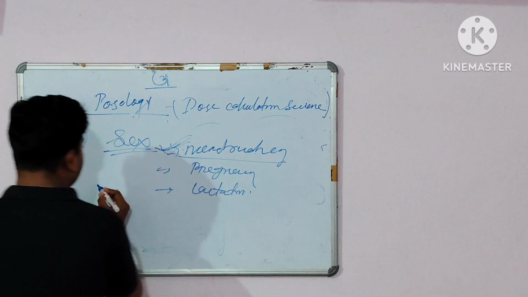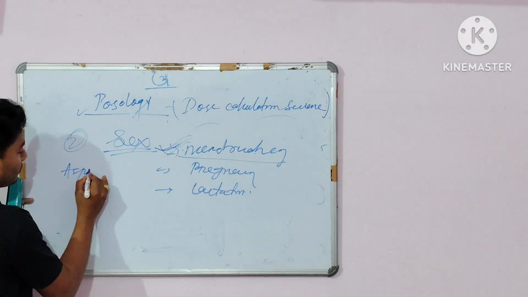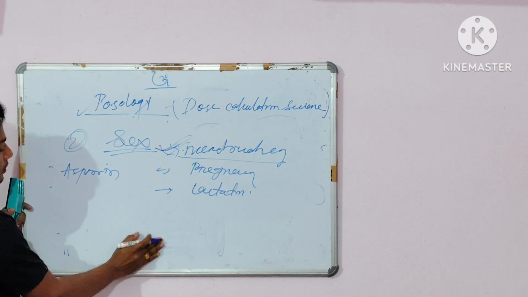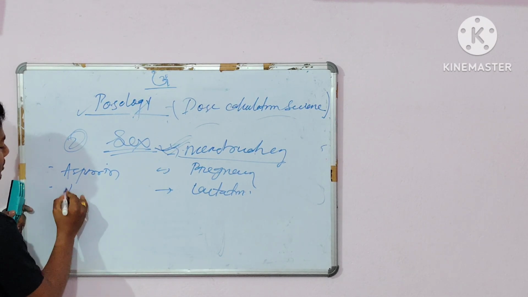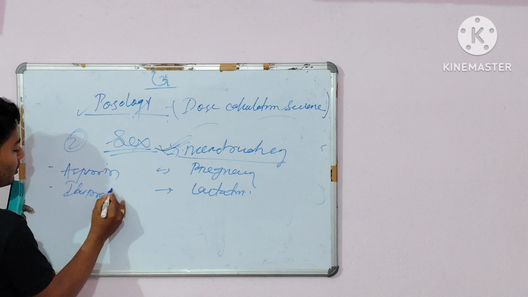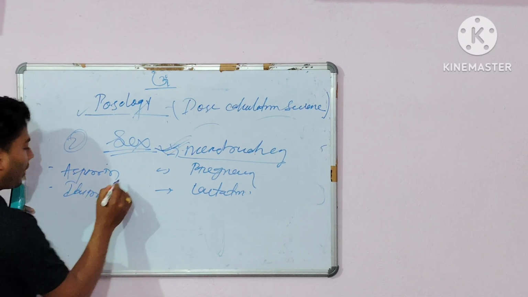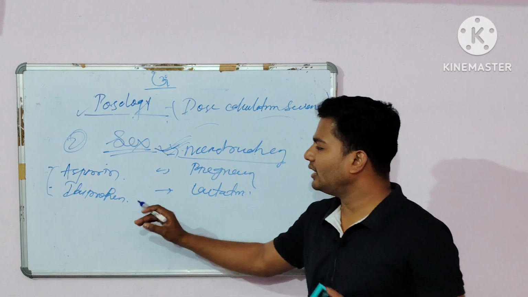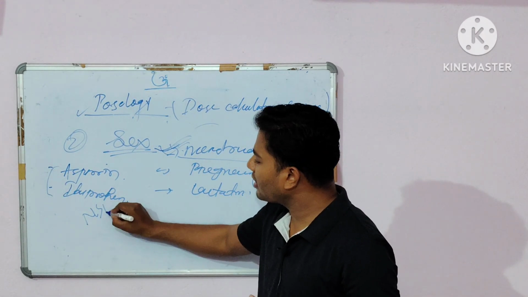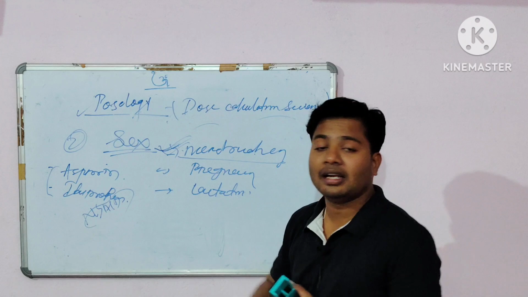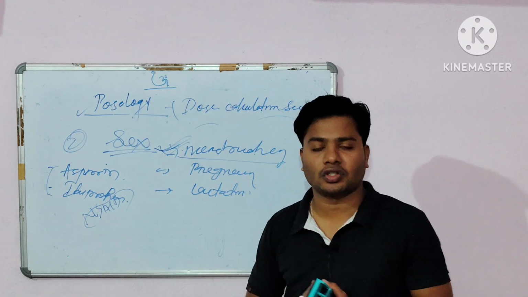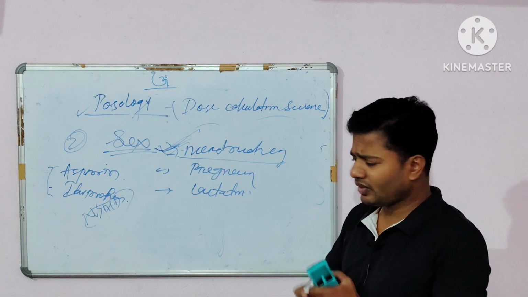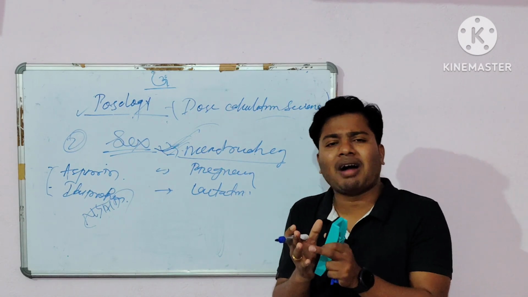Now I am giving one example, that is aspirin, okay, and ibuprofen. Okay. These are NSAIDs, that is, non-steroidal anti-inflammatory drugs. Okay. During the menstruation, definitely severe stomach pain occurs.